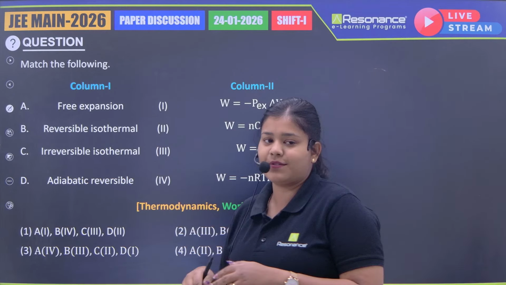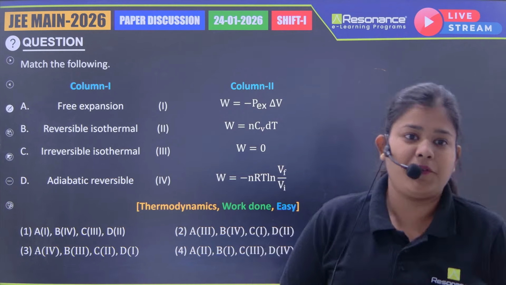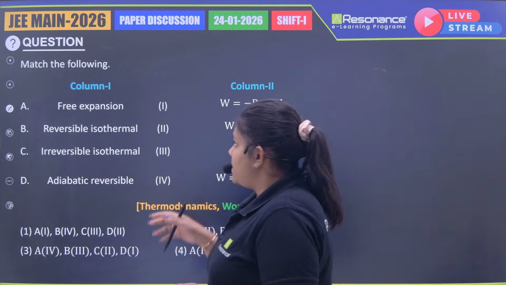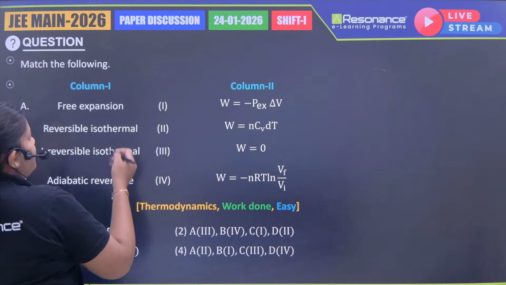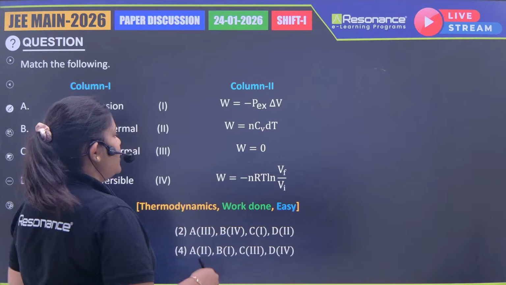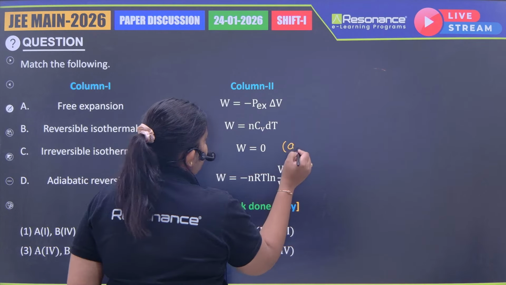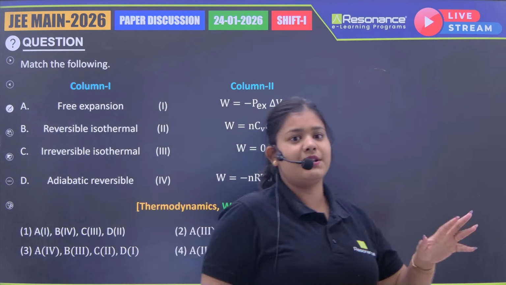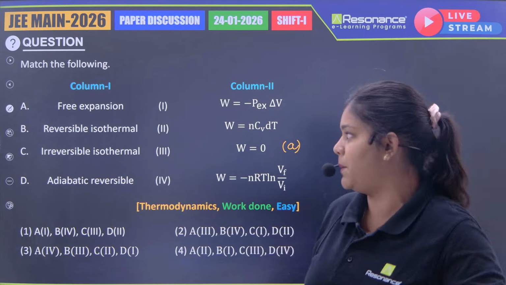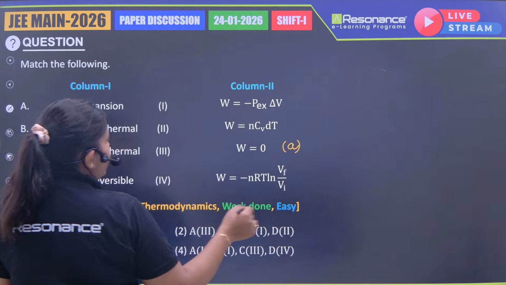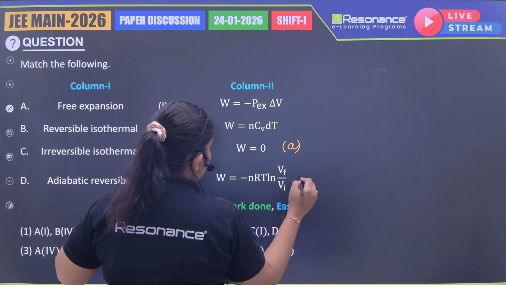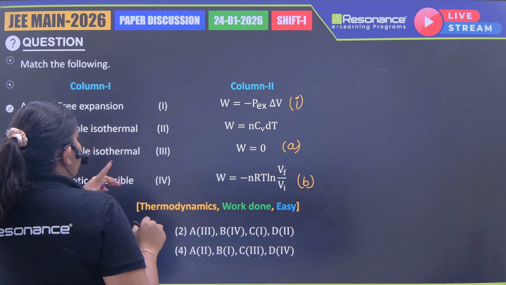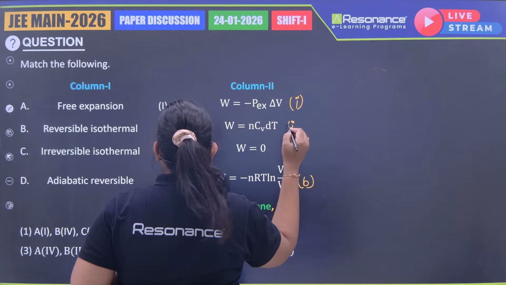Let's go to the next question. This one is from physical chemistry, the thermodynamics part, but a very easy, memory based question. If I talk about free expansion, I think everyone knows that work done is equal to 0. Hence option 3 matches with A. Reversible isothermal, irreversible isothermal: we know that in reversible isothermal, pressure is not constant, and in irreversible, pressure is constant. So reversible will be the 4th one, so 4th one will be B and C will be 1. Adiabatic, Q equal to 0, hence CV. So this will be option 4.